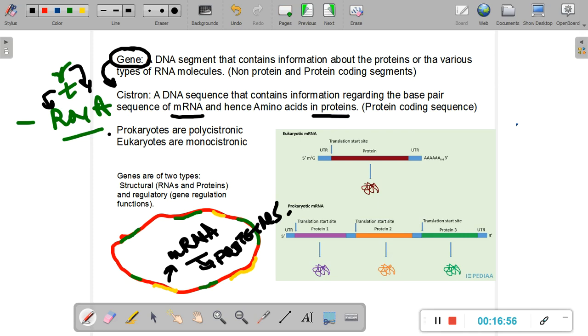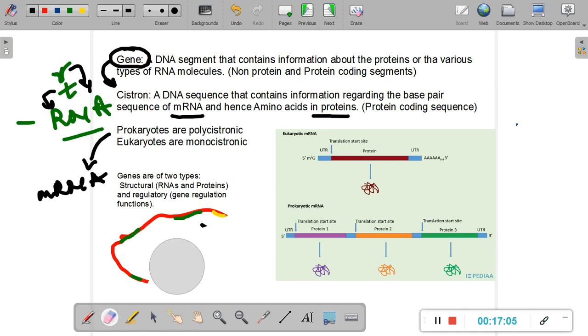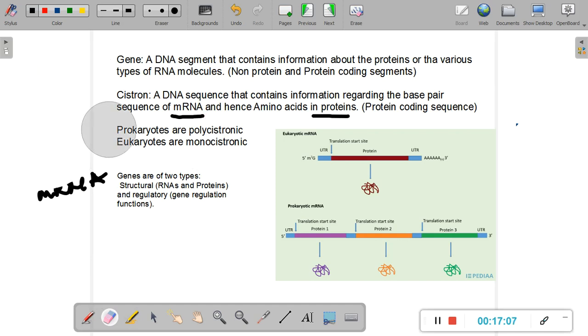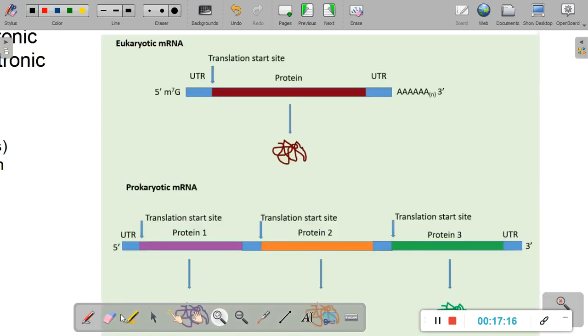Now, the mRNA molecule that is synthesized by prokaryotes is polycistronic. Let us try to understand what we mean by this particular term. Prokaryotes are polycistronic, whereas eukaryotes are monocistronic. Let's magnify and look into this image in order to understand it better. Here I've got a eukaryotic mRNA. In this eukaryotic mRNA, there are different sequences. We have something called a UTR, which you do not need to understand. Translation starts there, but you don't have to know this.